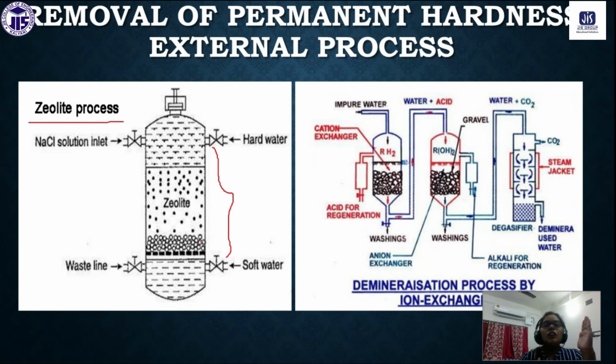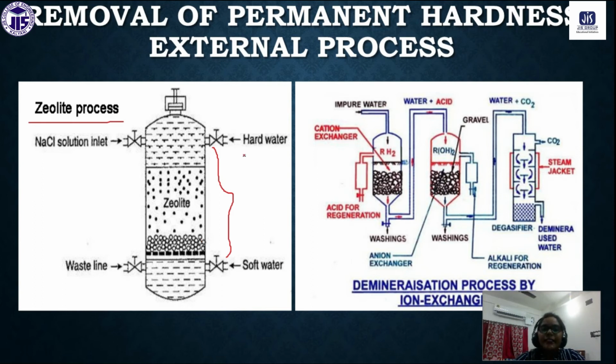Why? Because if we have magnesium chloride, the size of magnesium and calcium will be different, so there will also be an option for magnesium plus 2 to be stuck in a suitable site. That is the utility of using the zeolite process.